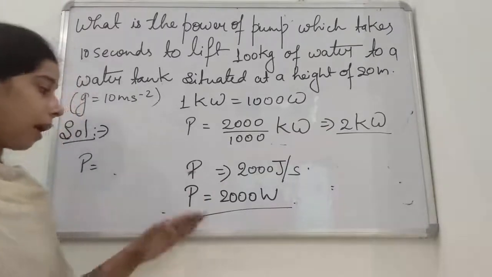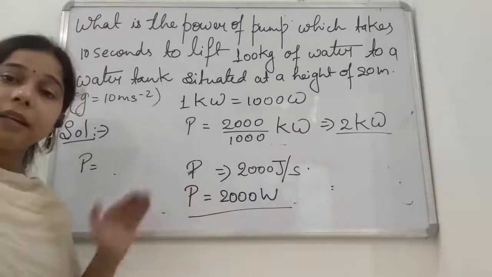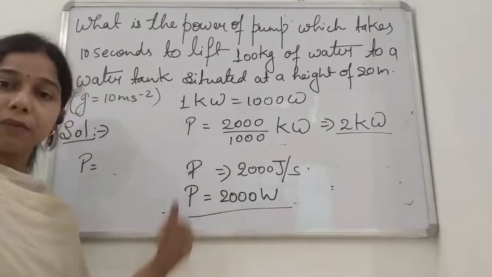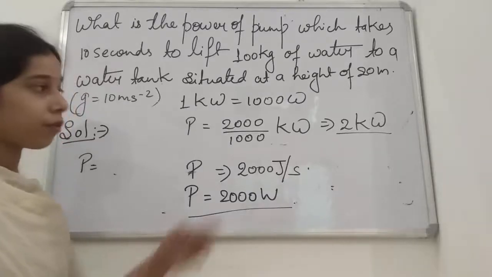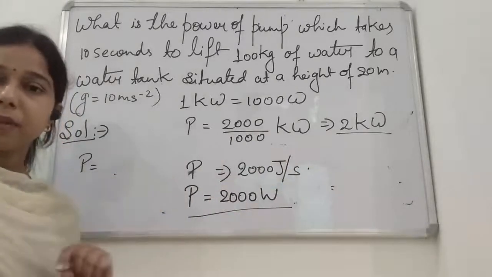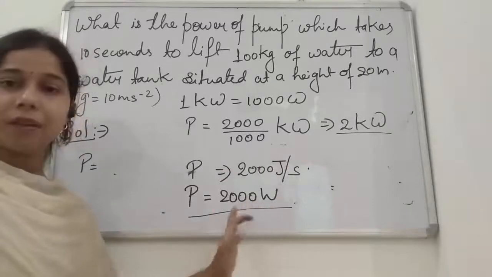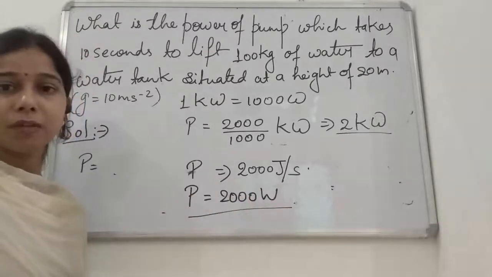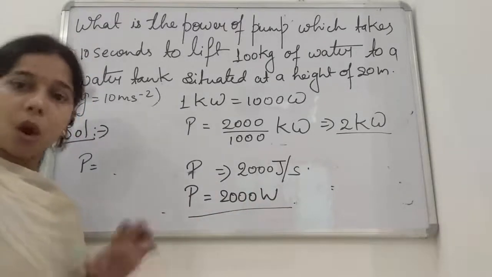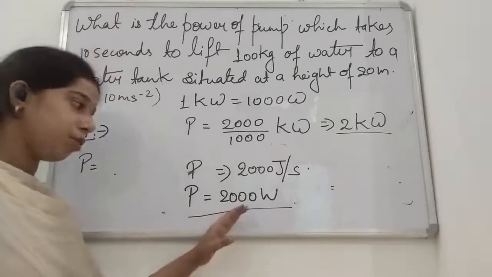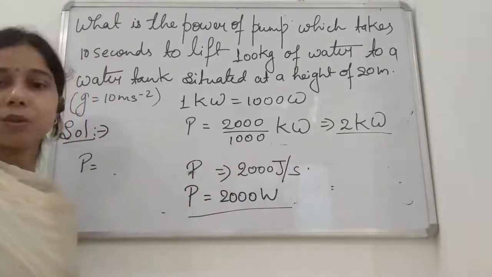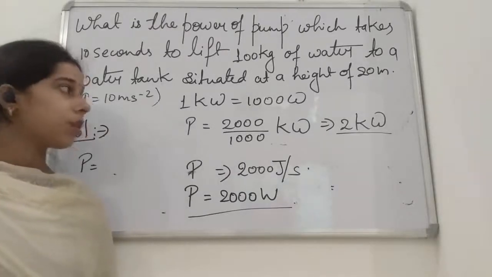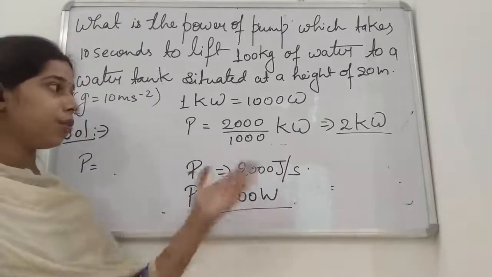Okay, and as well as if suppose the power comes in a thousand or in a big number, we can convert the unit into a larger unit, that is kilowatt, which will give a small value. You see here the value 2000 is more than 2. Okay, so if we use the larger unit, it will make the value small. Although both of them are correct, either you can use 2000 watt or 2 kilowatt. Both answers are correct. Okay, students. So 1 kilowatt is equal to 1000 watt, and then we can convert it into kilowatt again.